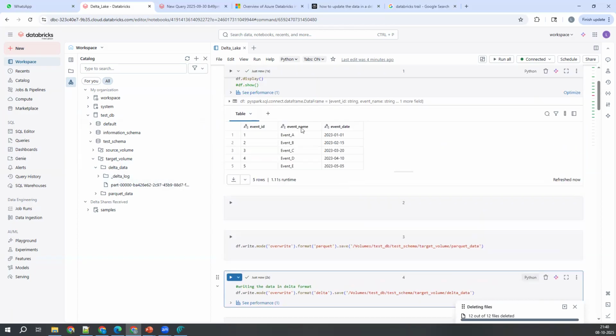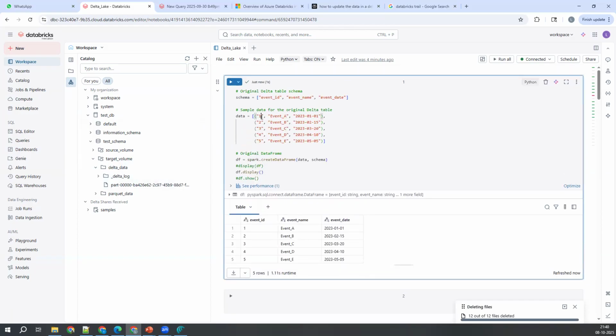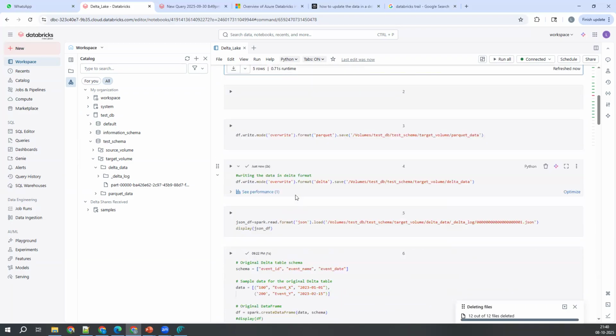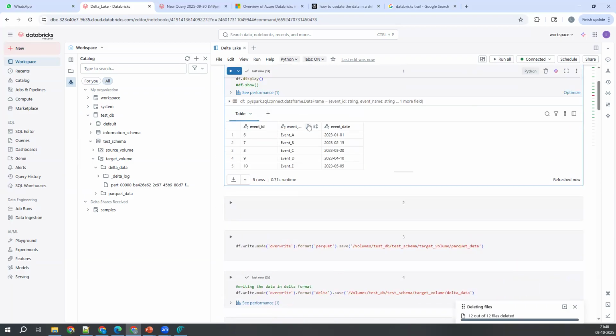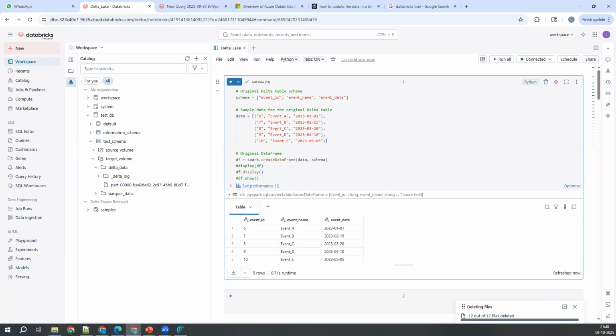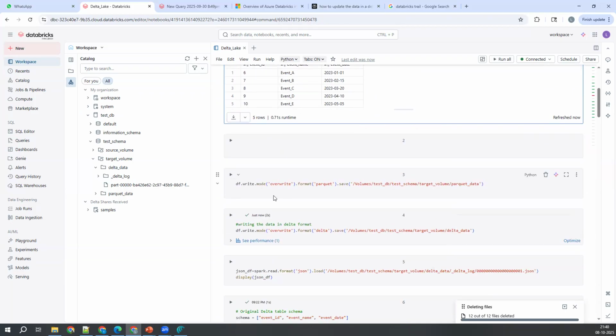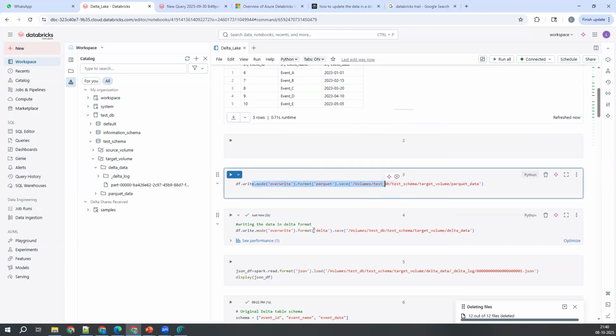So what I will do is modify a few records here: 6, 7, 8, 9, 10. This is what I wanted to take. That's okay, event name is the same. As long as ID is different, I'm okay with that. What I wanted to tell you here is that insert operation or writing the data in this way, both are the same, right?